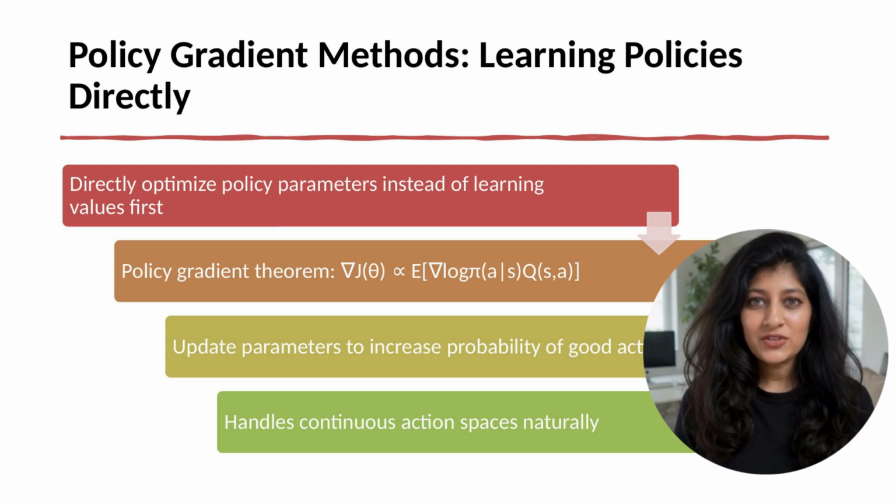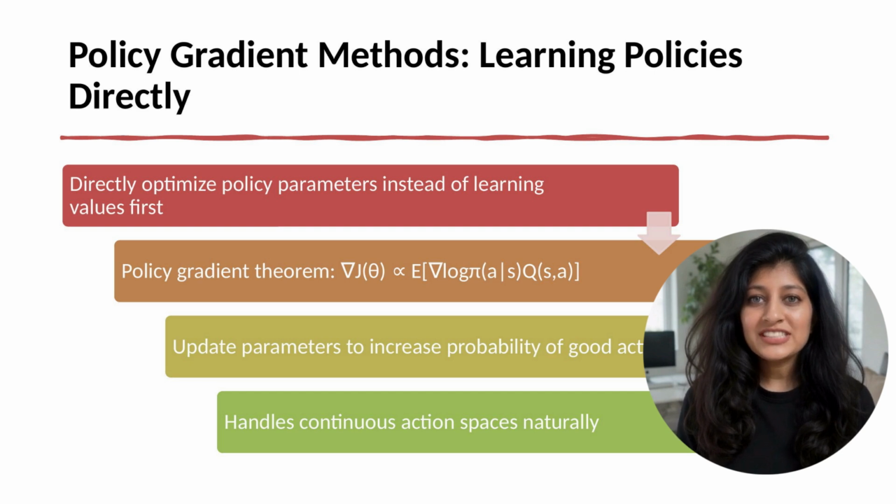This means increase the log probability of actions with high Q values, good actions, and decrease the log probability of low Q value actions. The algorithm collects experiences, computes Q values from rewards, computes gradients, and updates parameters. Policies improve slowly, unlike Q learning, which can improve abruptly, but are more stable.